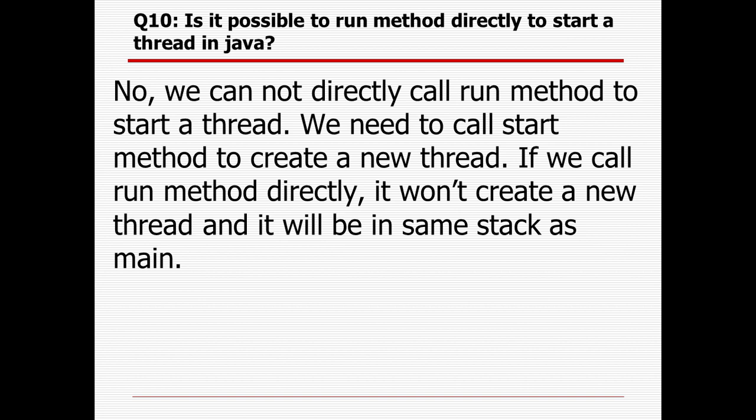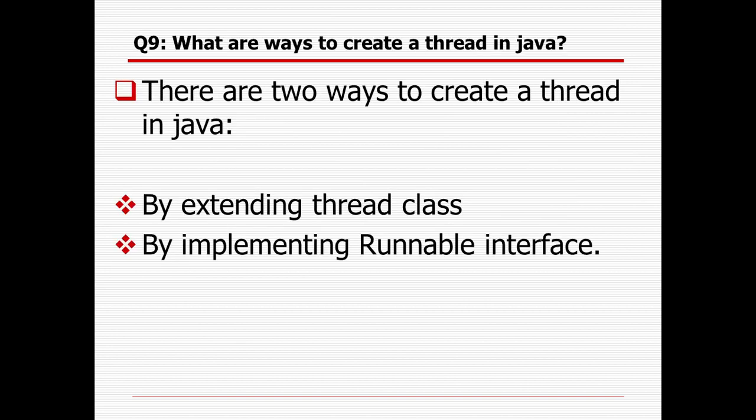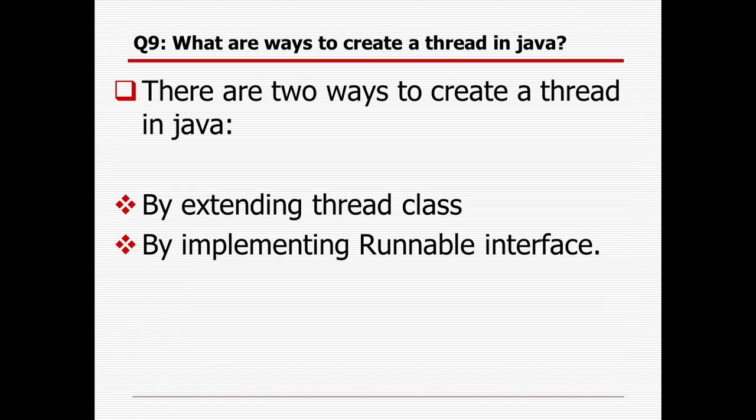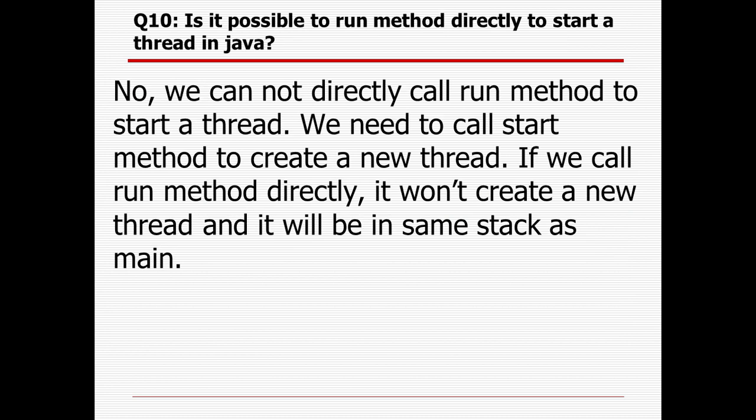Is it possible to run the run method directly to start a thread? No. In my last questions, I already showed you, right? First, the start method will be called, then the run method will be called. Start method means the thread will enter the runnable state, then the thread scheduler will select it, and after that it will go from the runnable to the running state. So it is not possible.